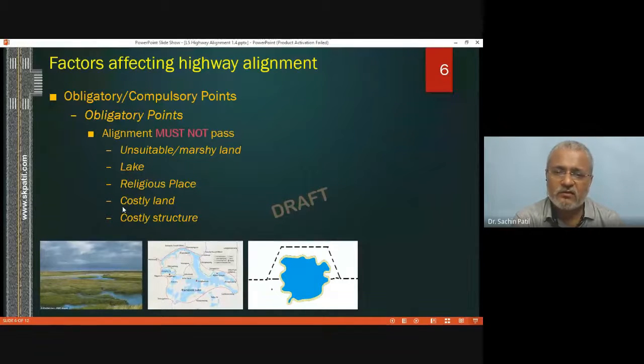Another, highway alignment should not pass through costly land and costly structures. Suppose some industry is there and the highway alignment is passing through that industry. If we try to confirm that alignment, we need to buy that land. We need to pay for destruction of that industry structure. So that will increase the cost of the project. Instead, we can change the alignment. So those are the points which should not be passed.